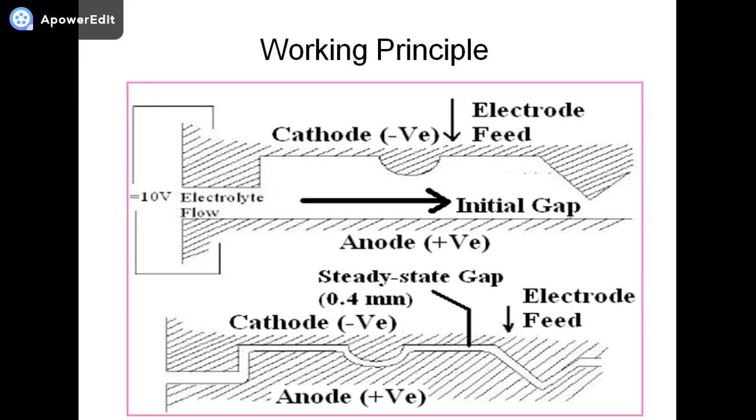When the current is switched on, the electrolyte gets ionized according to the equation: NaCl is converted into Na+ and Cl-, and because H2O is there, it will be H+ and OH-. As the hydrogen ions reach the cathode, they combine with free electrons, resulting in the evolution of H2 gas.